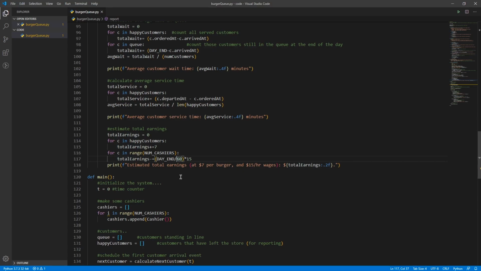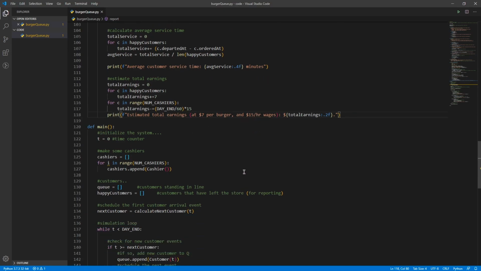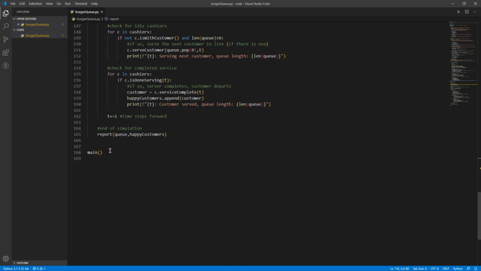Earnings need to be calculated in terms of how much money we're making. So we'll say every customer gave us $7 for a burger. Just to simplify it, we'll say everybody gives us the same amount. And for our wages, we'll say each cashier takes $15 in wages per hour. All right, and we'll print out the total earnings that we made as a restaurant, sans employee wages. All right, and then main just says start it all. So let's test this out.